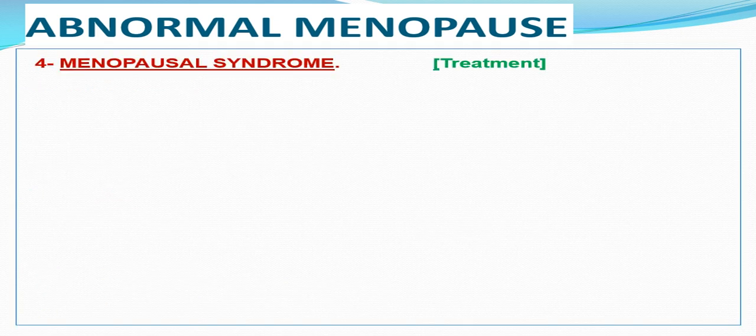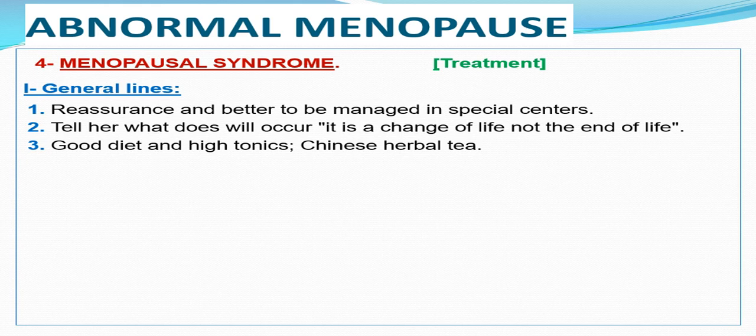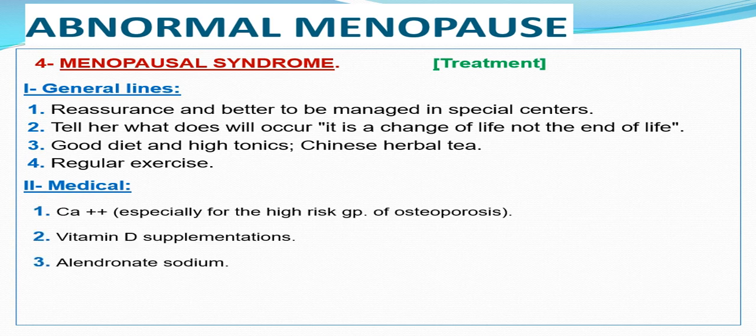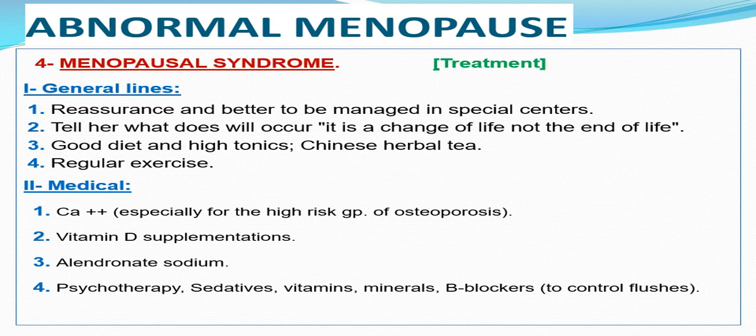Before discussing the treatment of menopausal syndrome, artificial menopause or premature menopause, remember the definition of menopause, the normal age of menopause, factors affecting menopause, types of menopause, and the normal changes occurring at menopause. Now, for treating menopausal syndrome, premature menopause or artificial menopause, there may be general lines of treatment, medical lines of treatment or hormonal lines of treatment.